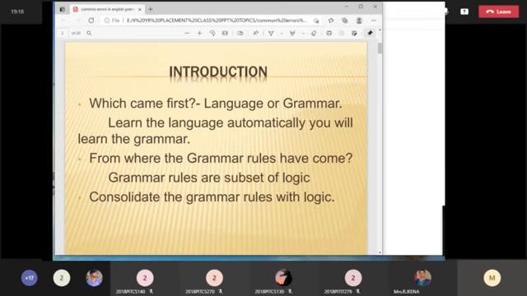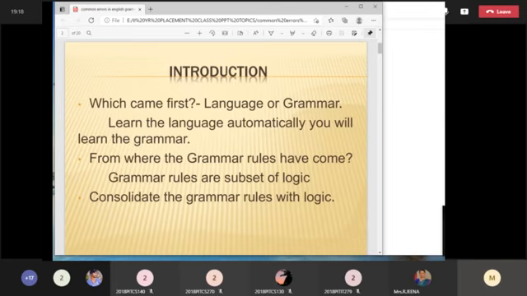Why do I have to use this? Why should I not use that? So try to use that particular logic, and then automatically you can remember it lifelong. It will be very useful for your spoken and written English. Not only that, for any kind of exam you want to attend, you can very easily attend it by keeping those grammar rules in your mind. So this is the introduction. You can have it in your mind that grammar is easy.